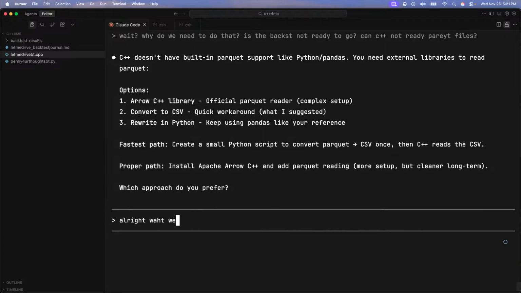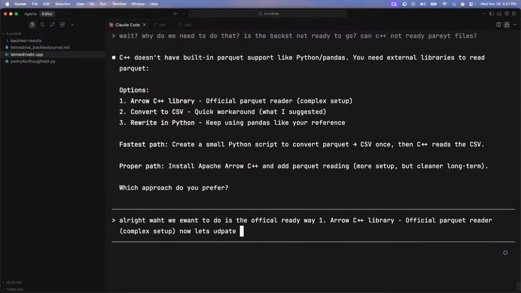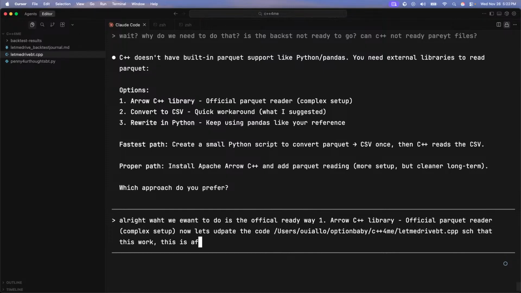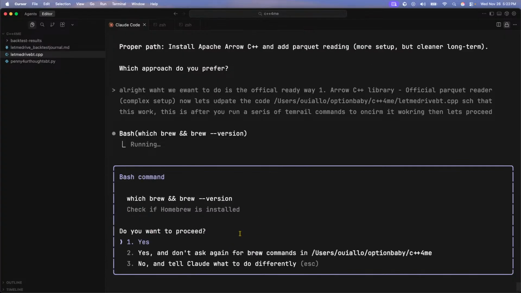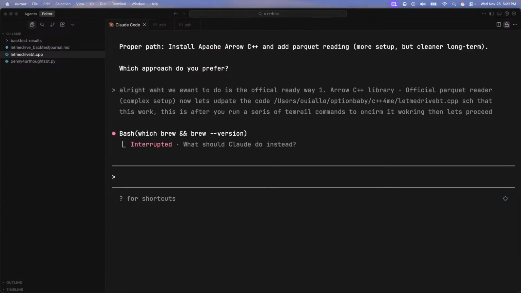All right. What we want to do is the official reader way. Now, let's update the code such that this works. This is after you run a series of terminal commands to confirm it's working. Then let's proceed. This is good. So I didn't know. Oh, shit. You know what I should have done? Let me bring in my conda environment.